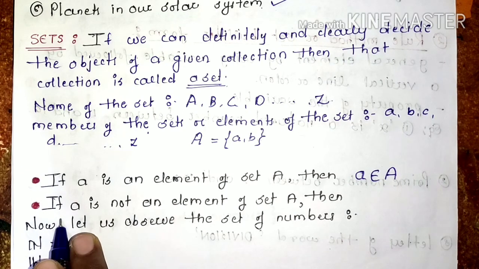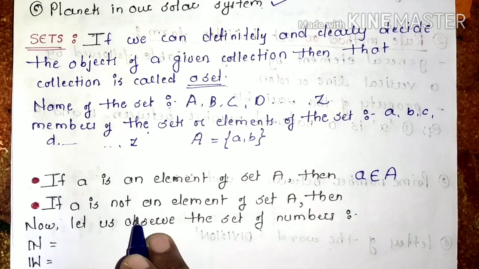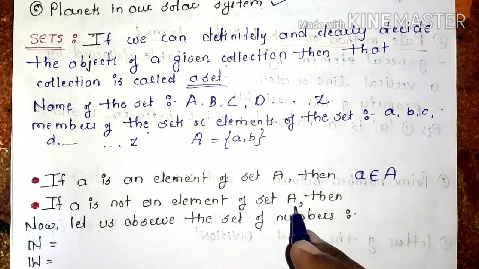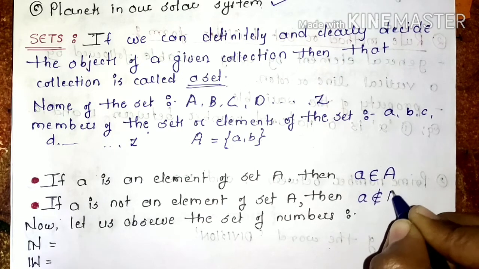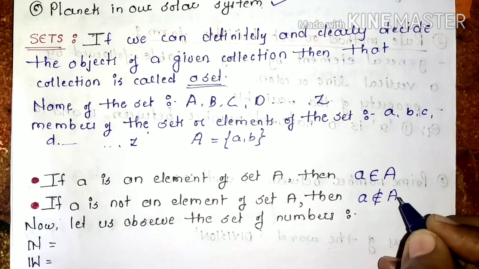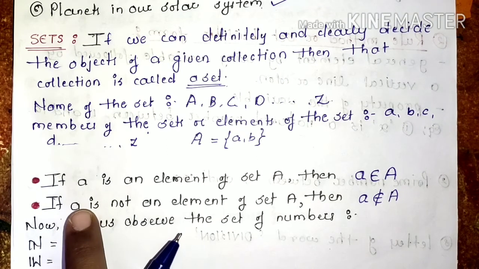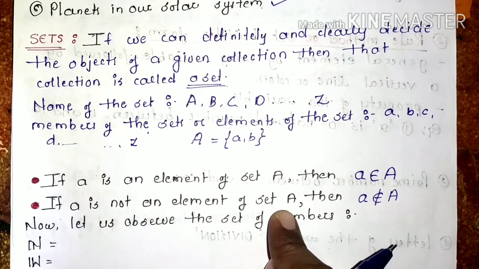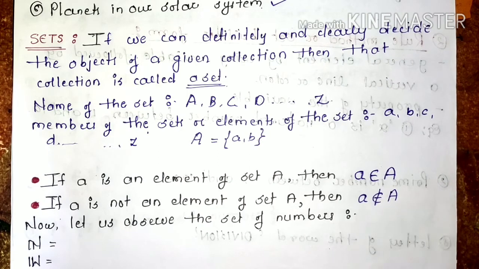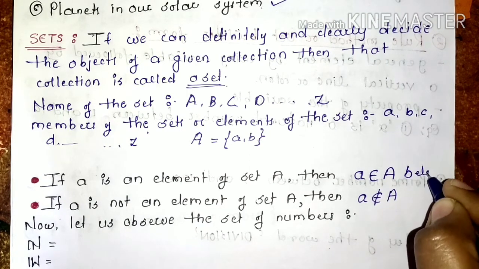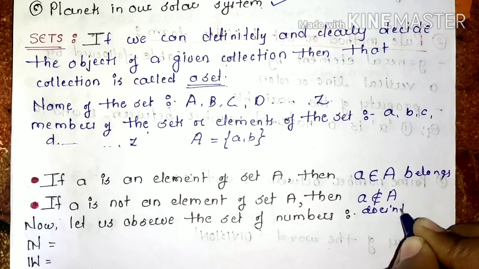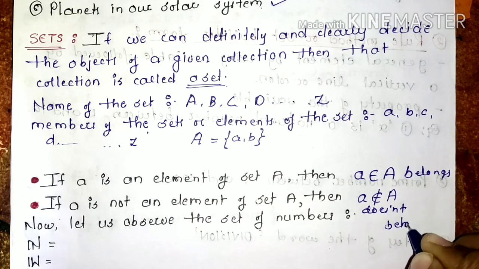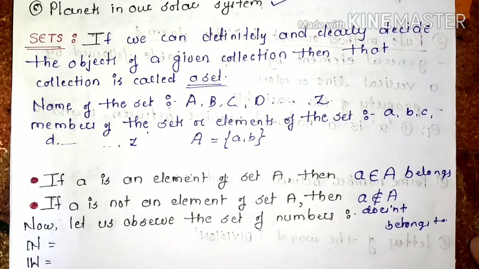Suppose a is not an element of a set A, then how to show it? a does not belong to A. This line shows that the small a is not an element of a set A. a does not belong to A. Here, belongs to, and here, does not belong to. Okay.